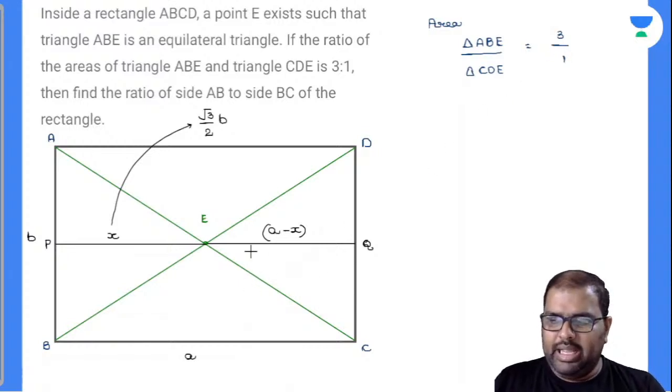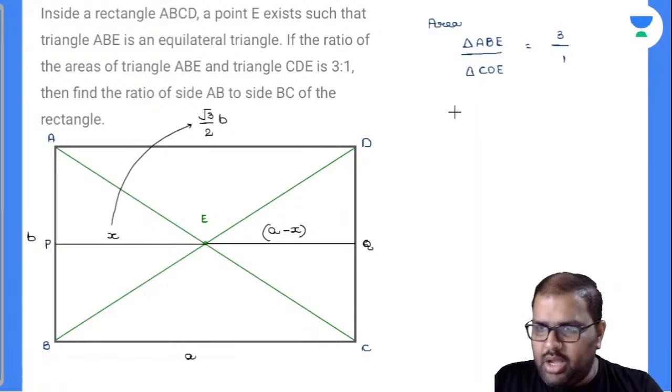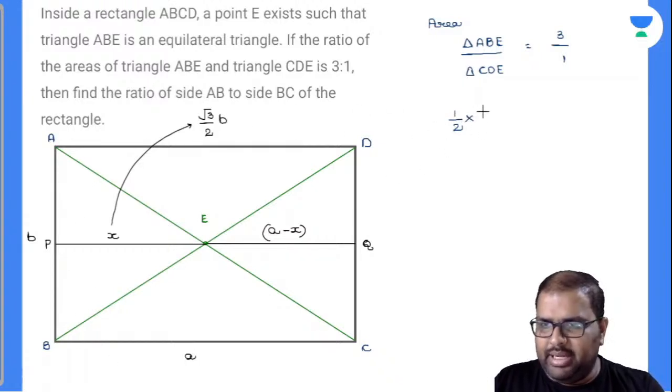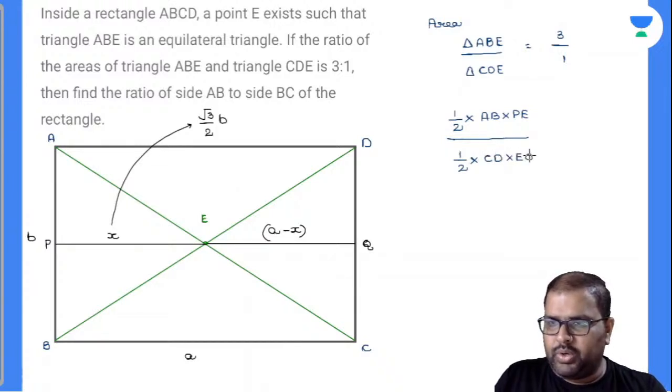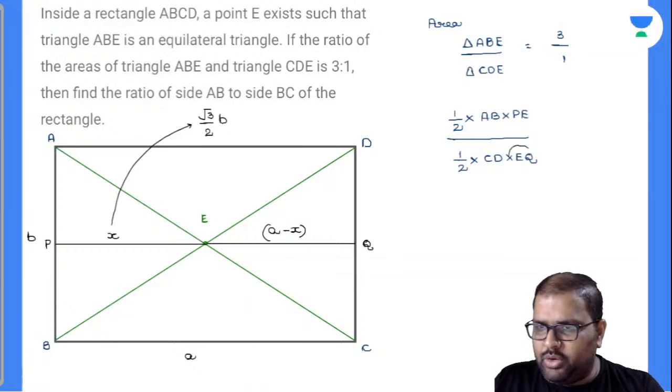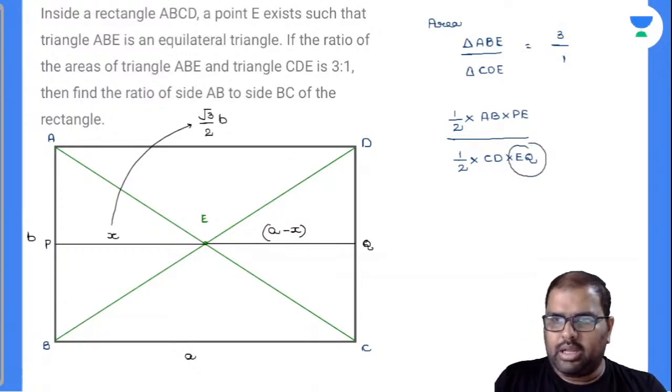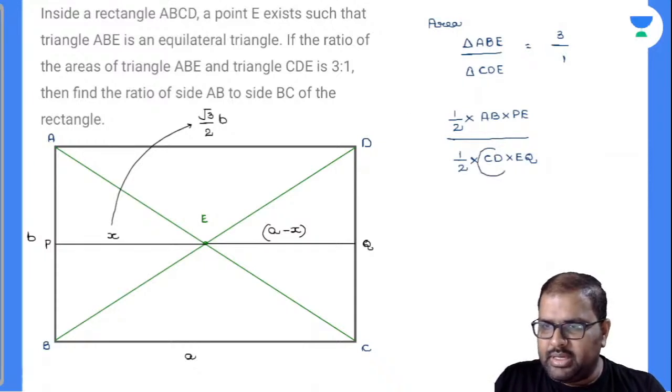Everybody knows the area of triangle ABE is half into base, which is AB, which is B, into height, which is PE. The area of triangle CDE is half into base CD, height EQ. CD is nothing but B, and AB is also B, so these get cancelled off, and half gets cancelled off.